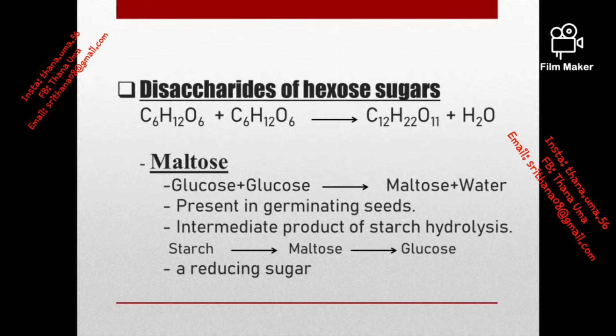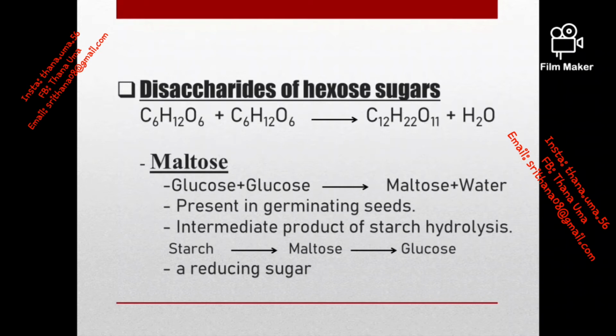Our first example of this type of disaccharide is maltose. This maltose is formed by the bonding between two glucose molecules. So monosaccharide plus monosaccharide gives disaccharide plus water. In the same format, glucose plus glucose gives maltose plus water. Moreover, it is present in germinating seeds.